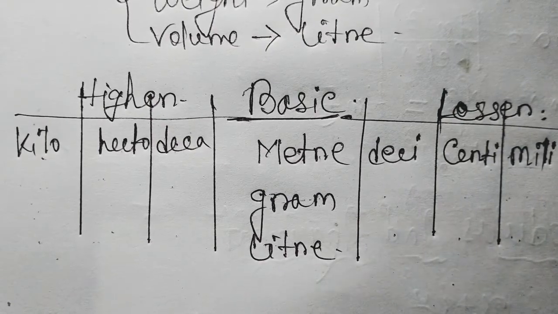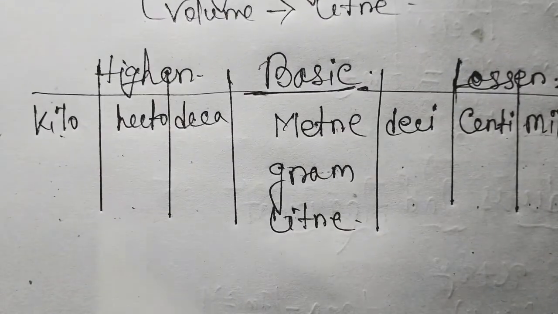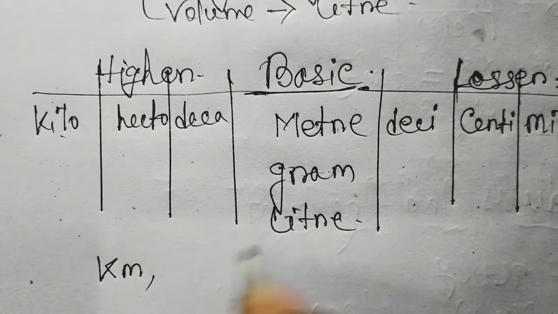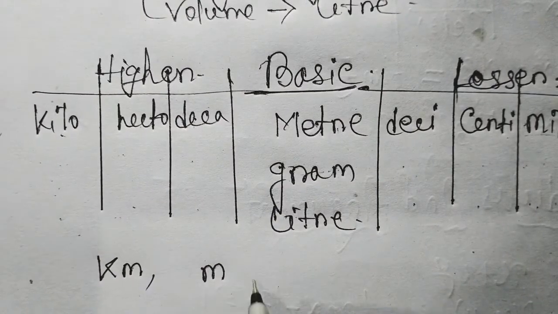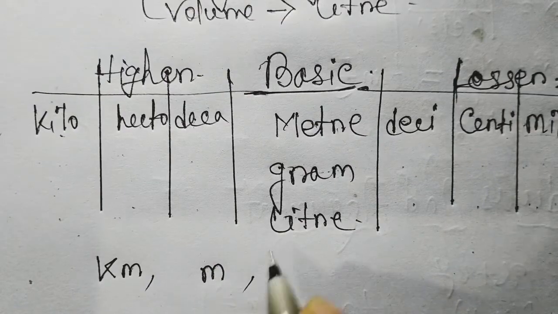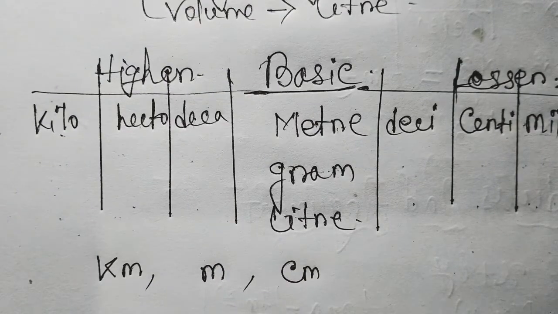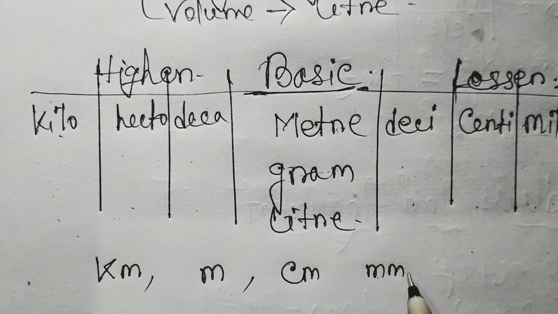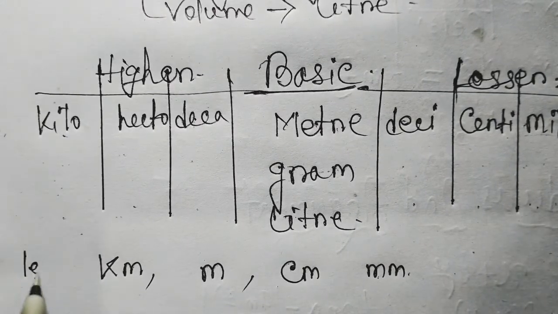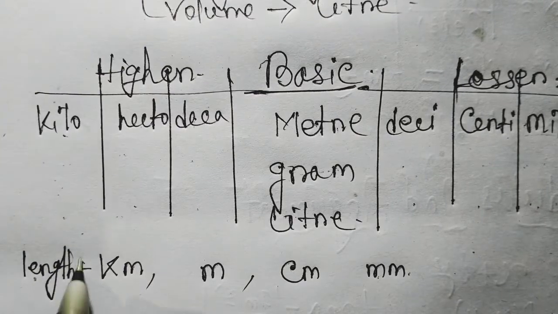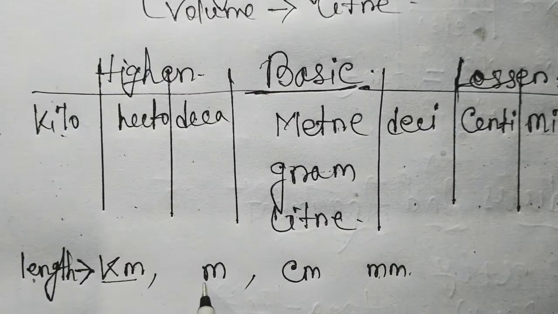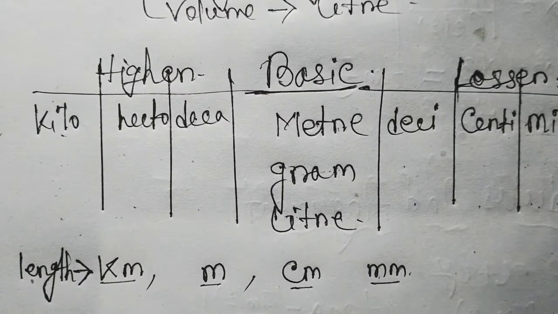Now simply kilometer can be written as km. Meter can be written only using this sign m. Now centimeter cm and millimeter mm. For length, the most used 4 units are kilometer, meter, centimeter, and millimeter.